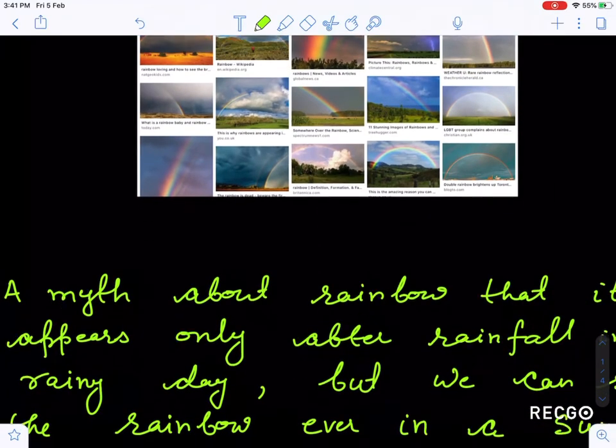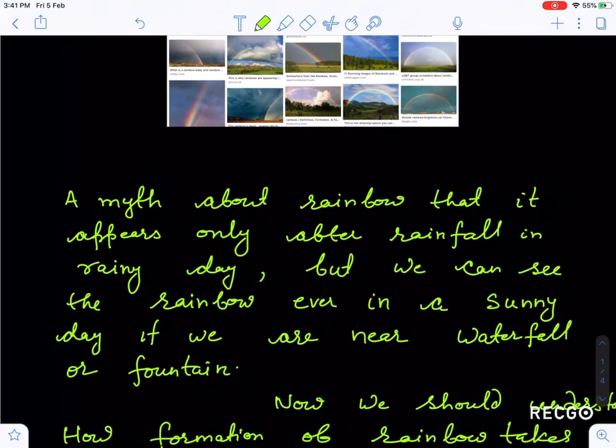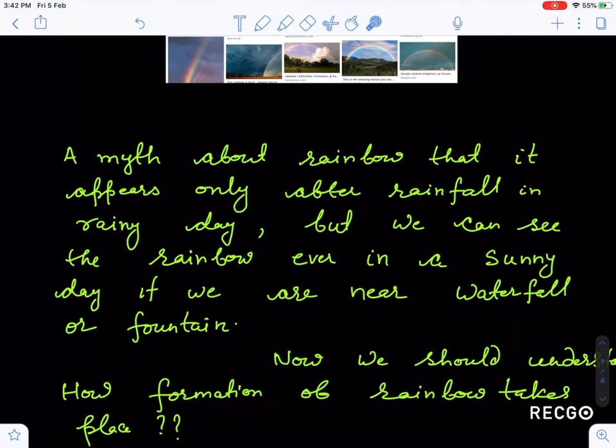First of all, I'd like to start my lecture with a myth which you have in your mind. There is a popular myth among students of class 7th to 10th that a rainbow always appears in the sky after rainfall on rainy days. I have written the myth here, that it appears only after rainfall on a rainy day, but this is wrong, guys. It is not correct, because we can see a rainbow even